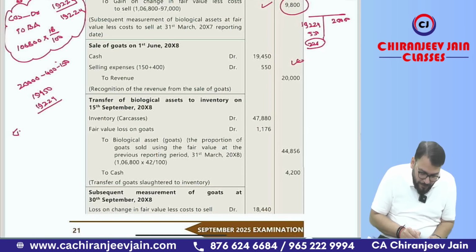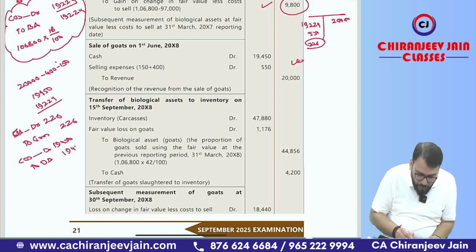Gain biological asset account debit 226 to gain 226, and then cost of sales account debit 19,450 to biological asset 19,450.